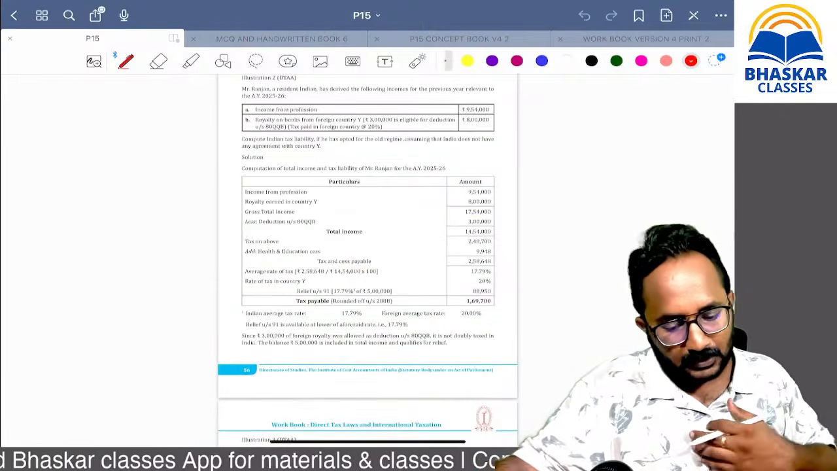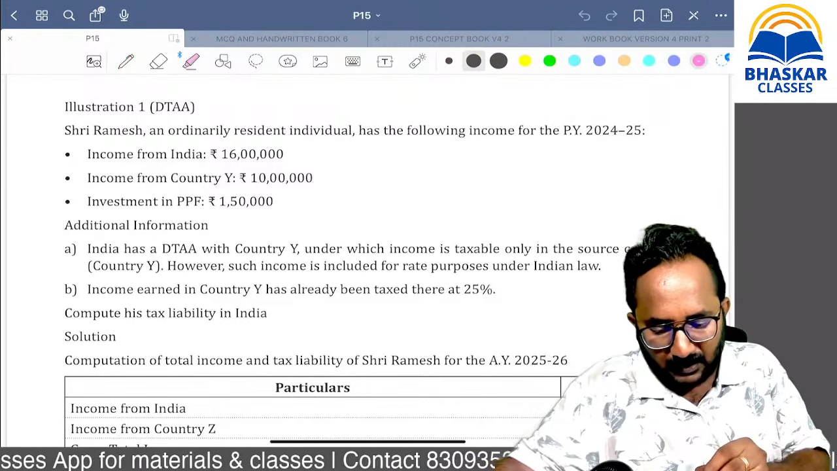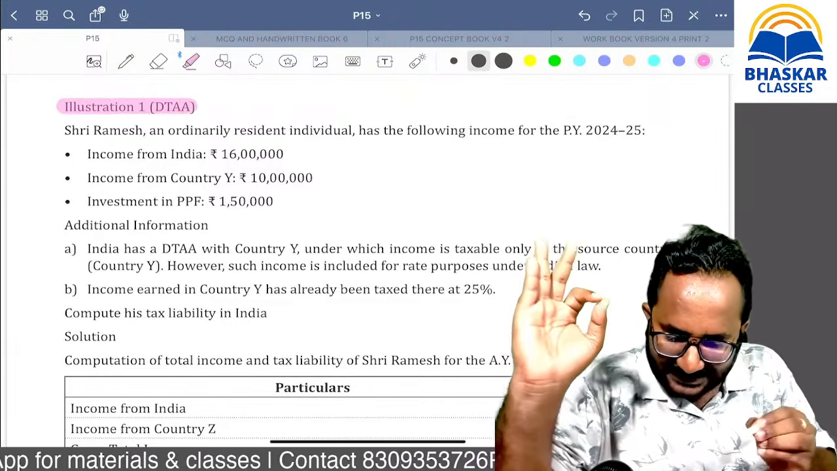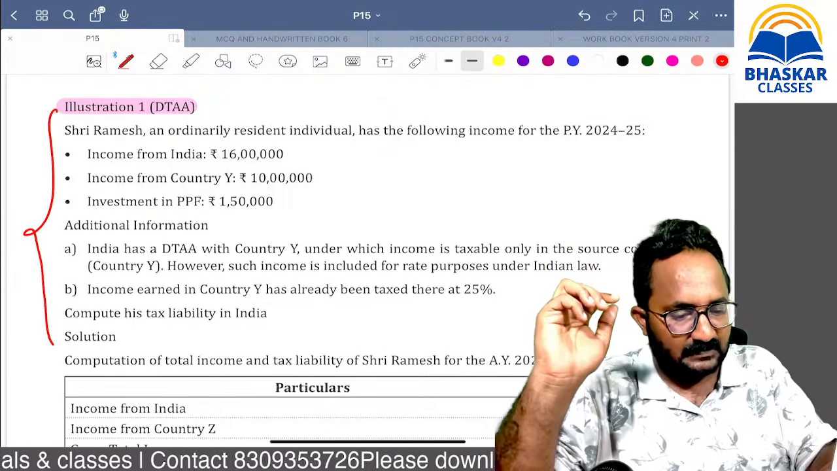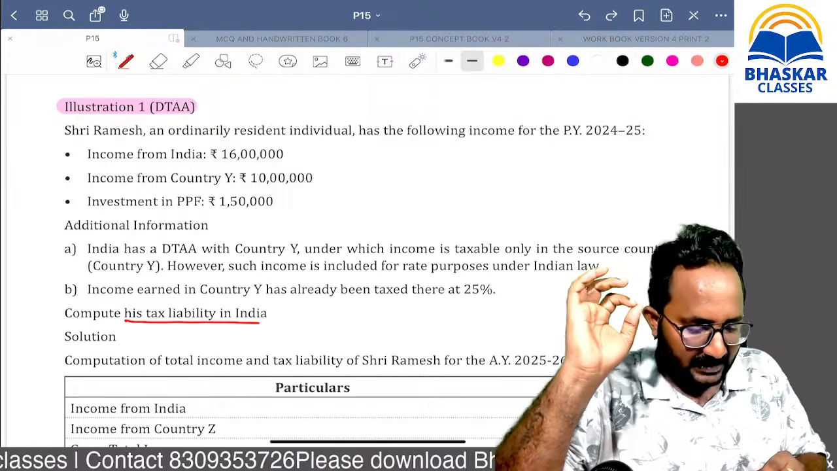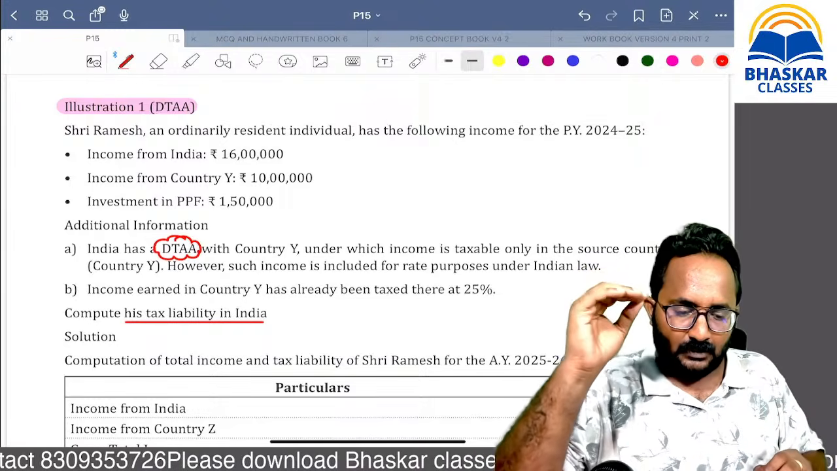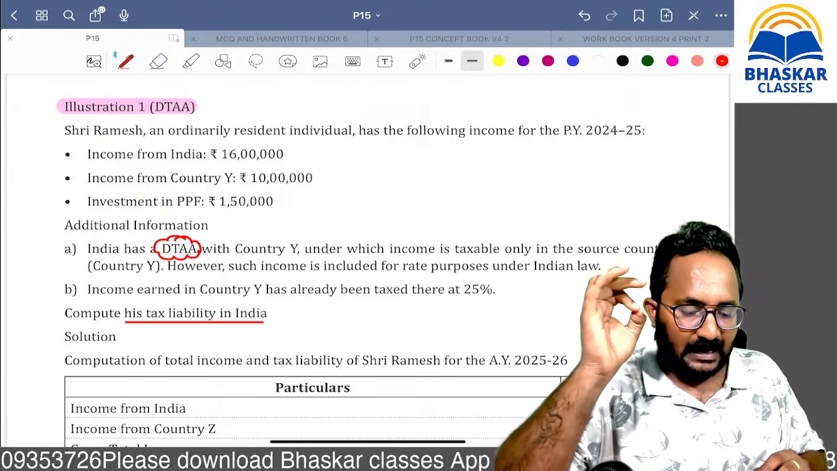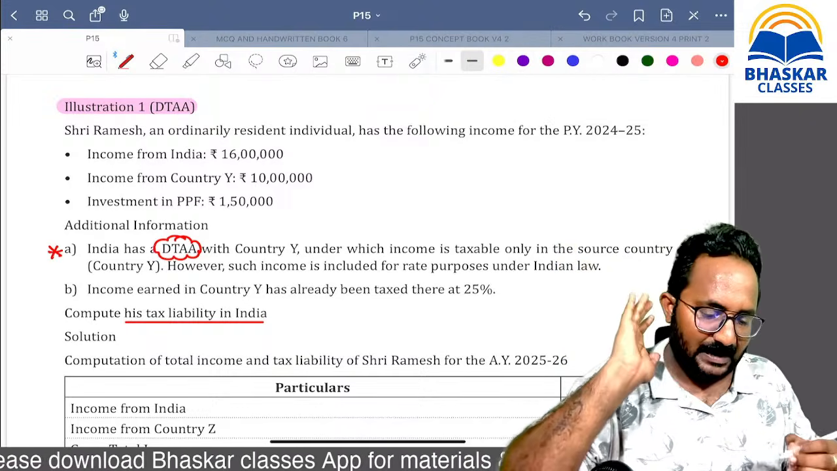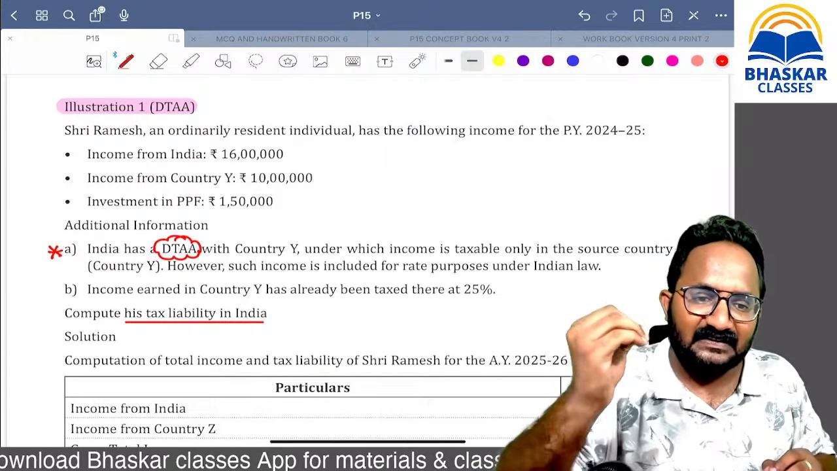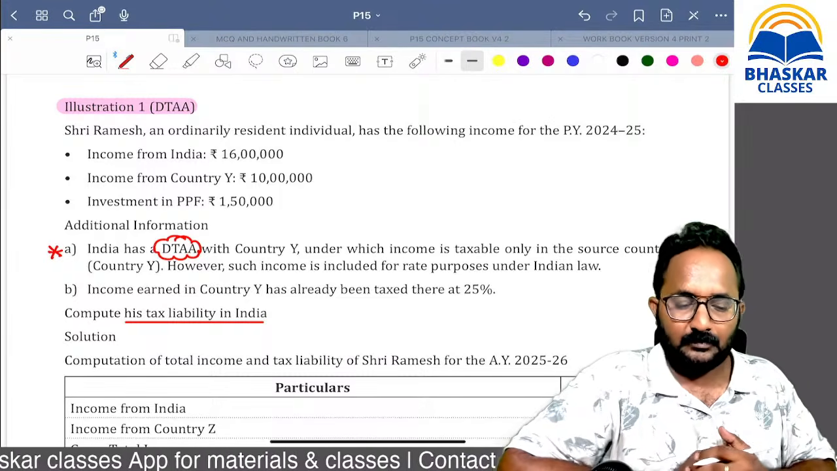Now in our workbook some questions are given. This is question number 1. Read this question, you can take 1 or 2 minutes. They are asking about tax liability in India, and there is a DTAA also. So please tell me under which method we can provide the relief here. By reading this line, can you tell me what method they are asking? Now, type that method name.